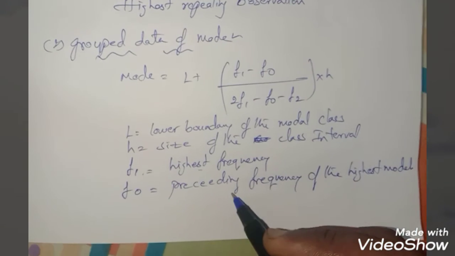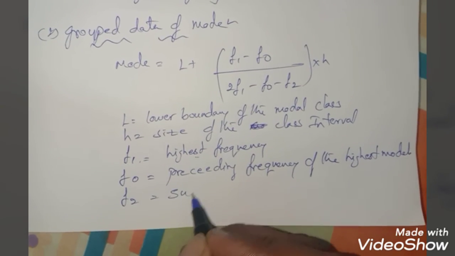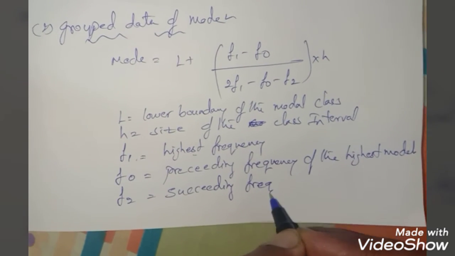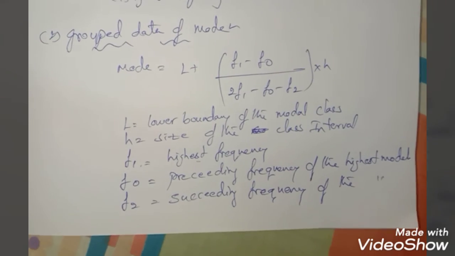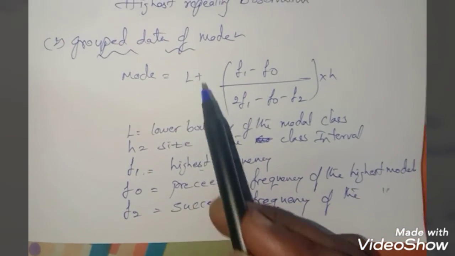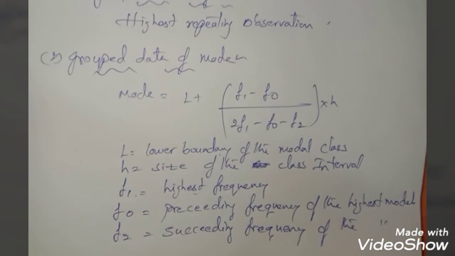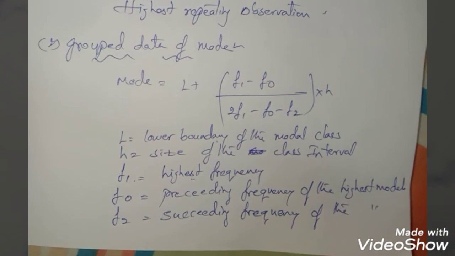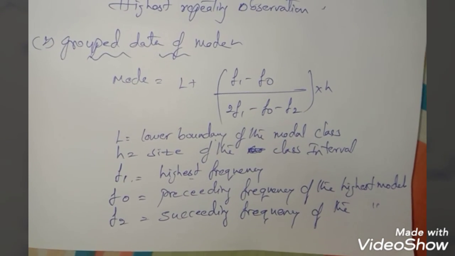F2 is the succeeding frequency of the highest modal frequency. So these are the terms of the formula: L is the lower boundary of the modal class, H is the size of the class interval, F1 is the highest frequency, F0 is the preceding frequency of the highest modal frequency, and F2 is the succeeding frequency of the highest modal frequency.